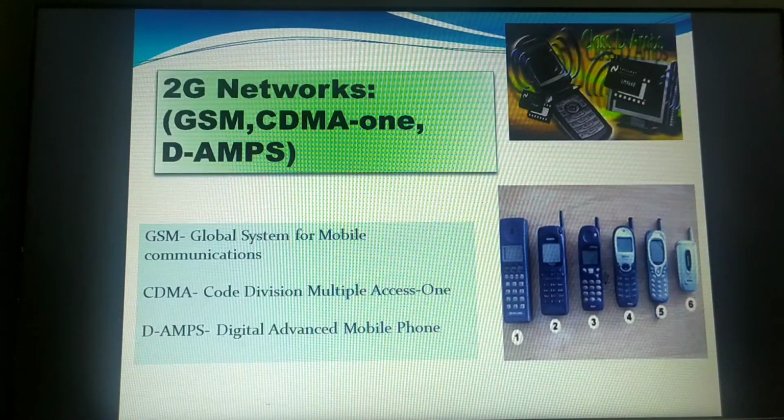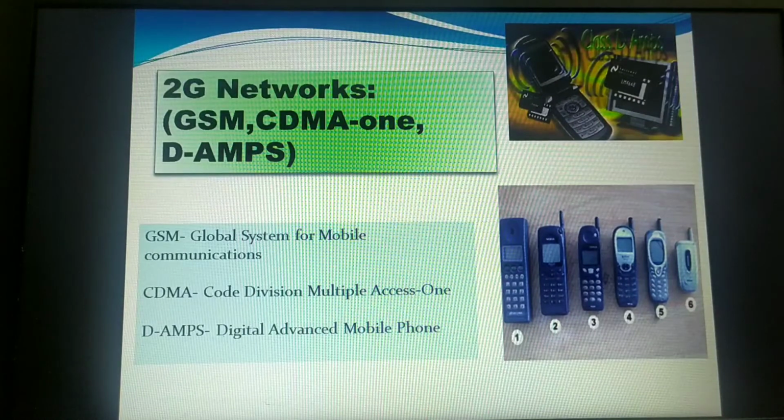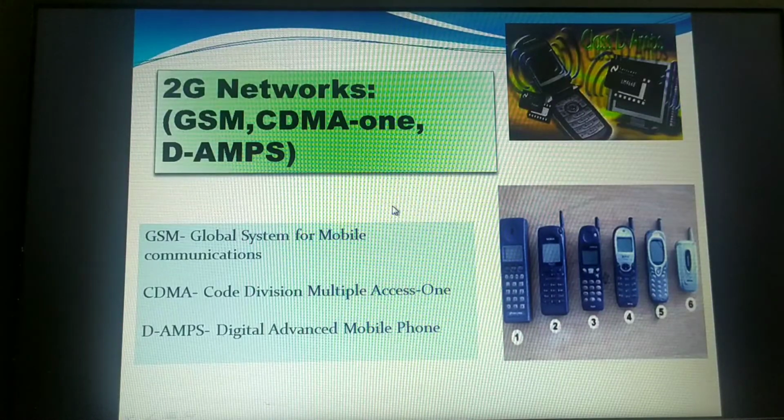So we migrated to the next, within second generation, the higher version, we migrated to the 2.5 generation, that is 2.5G. In these 2G, there was no option for any kind of videos. We didn't have any option of text messages also. So that was a disadvantage. Only voice communication was supported, where the signals were in the form of digital.